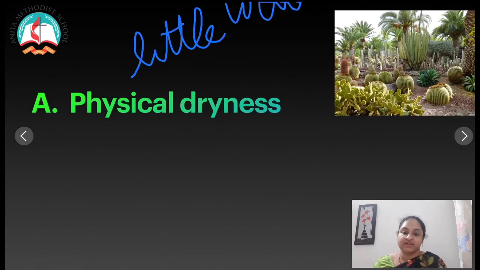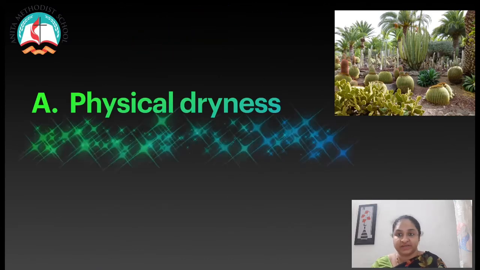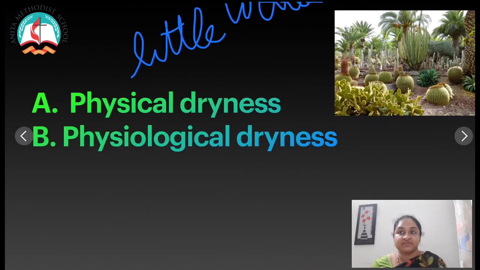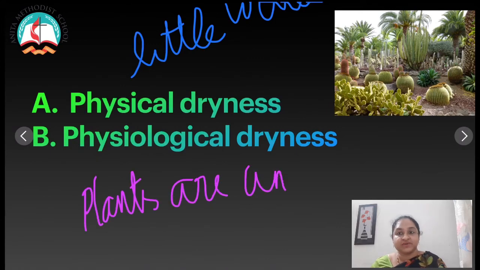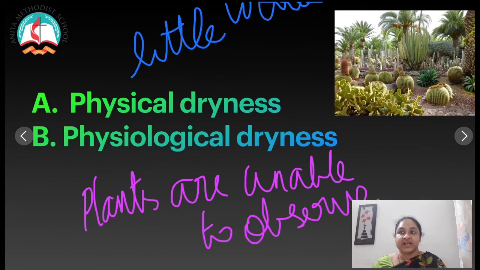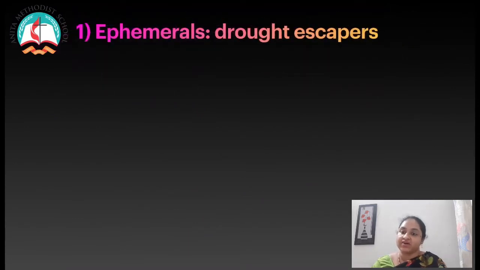The other type is physiological dryness. In these habitats, water is sufficiently present, but the plants are unable to absorb it. Why are they unable to absorb it? Because of the absence of capillary spaces. Examples for this are what you studied previously, plants in salty and acidic soil. Based on adaptive characters, xerophytes are classified into 3 categories: ephemerals, succulents and non-succulents.